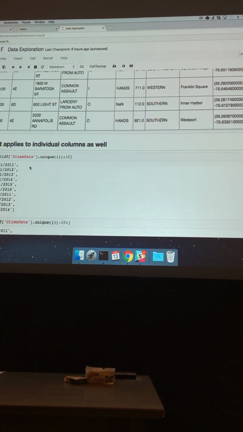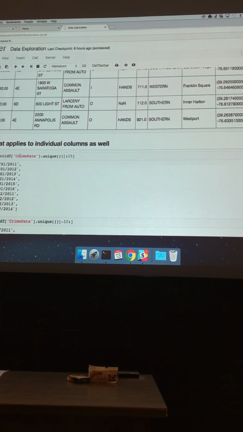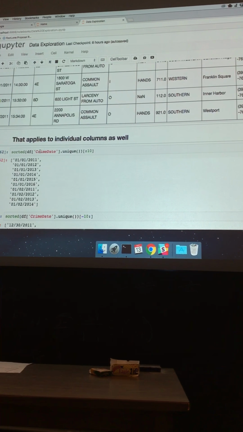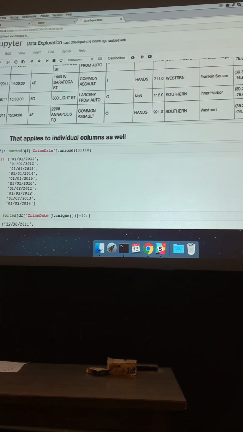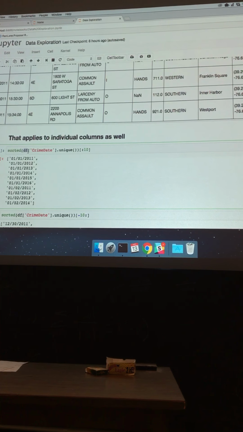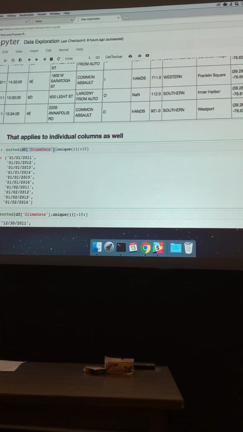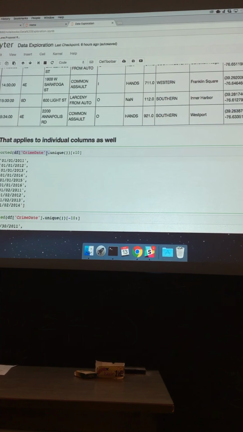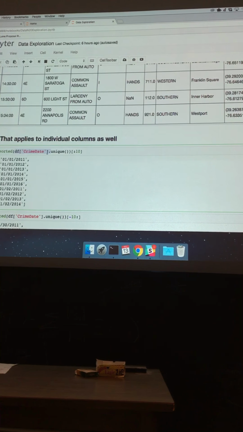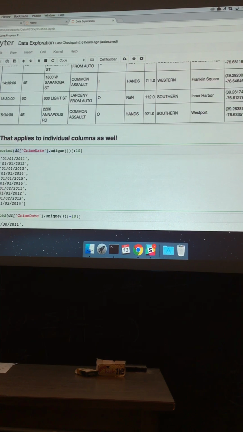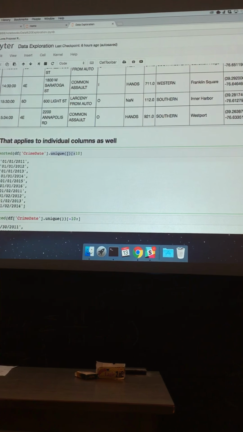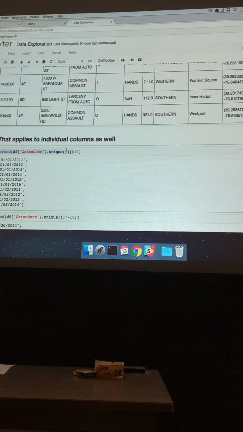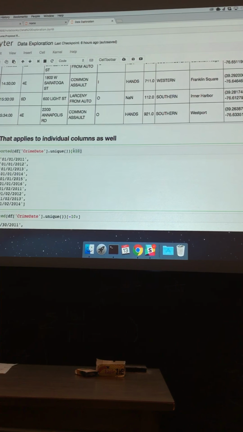So what you might do, and again, if anyone's sitting out there and goes, okay, I would do it differently in Pandas, please say so, right? But here's one thing you can do: pull out the crime date column. We've got this data frame. I can index it and say I'm interested in the crime date column. And then I can apply the function unique to it. It'll pull out all the unique values. And then all I did was sort that, and I said, show me the first 10.